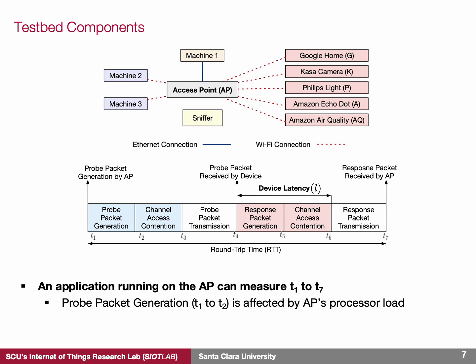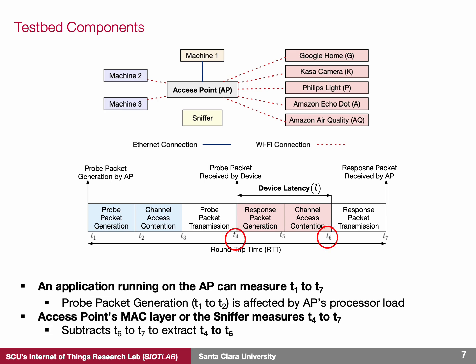Therefore, for more accurate device latency measurements, it's crucial to take these measurements within the MAC layer of the access point or by using a sniffer. Specifically, we need to exclude the time intervals between T1 and T2 from the device latency measurements to ensure that the latency is not affected by the access point software stack. In this presentation, we will focus on the scenarios where either the access point's MAC layer or a sniffer measures these intervals. Therefore, all the device latency measurements presented in this work represent the time intervals between T4 to T6.